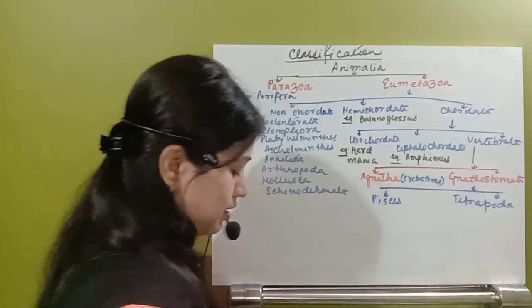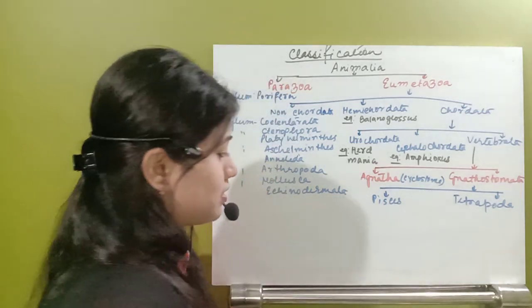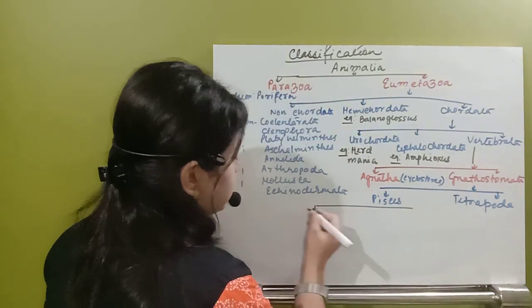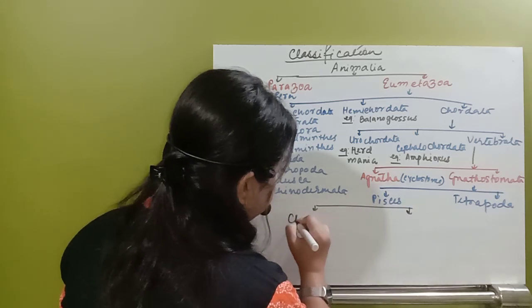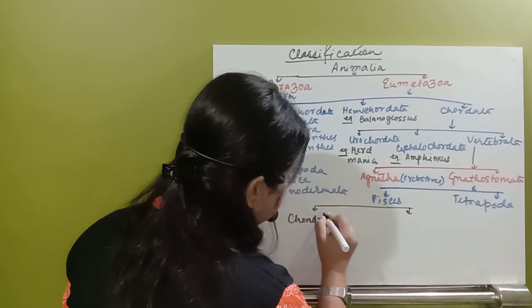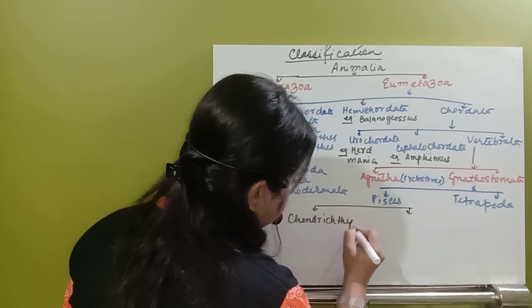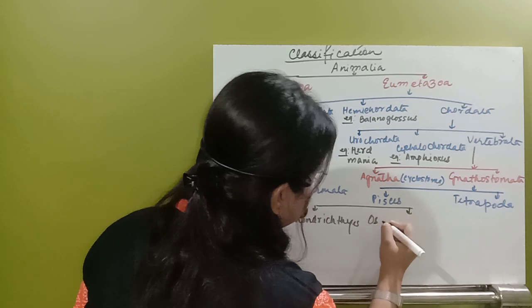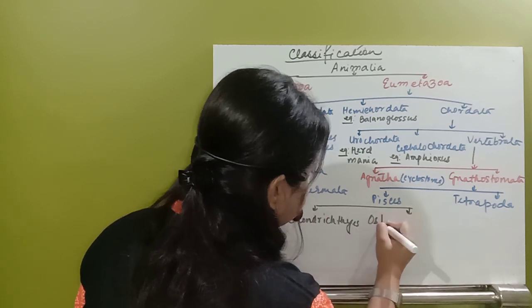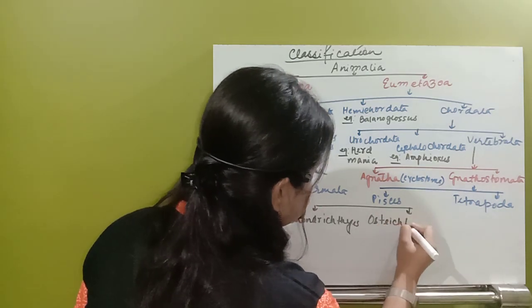Now the Pisces are divided into two groups once again. One is the first type of species which are marine. They are Chondrichthyes, and another species that is living in the freshwater condition generally, but exceptions are there. They are known as Osteichthyes.